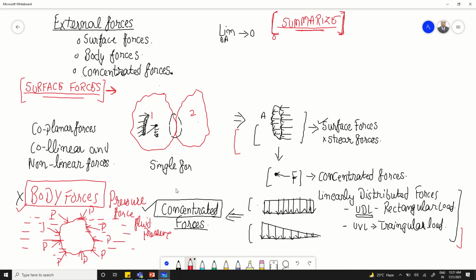The other example of a concentrated force is the weight of a body, which we assume to act through the center of gravity or the centroid. I forgot to mention this. So weight of a body is also an example of a concentrated force, right?